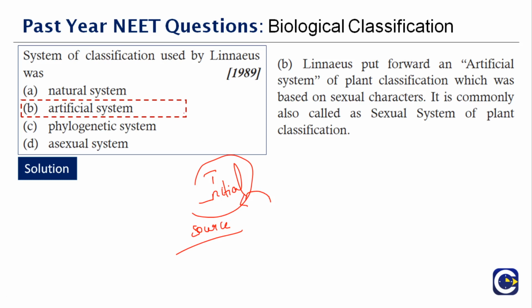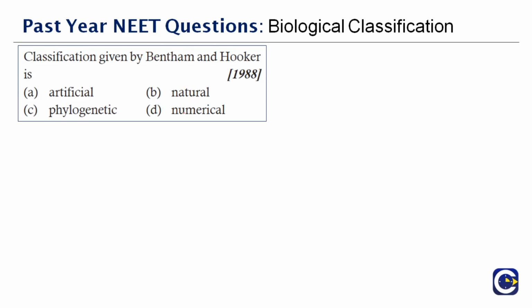Okay, next question here. Classification given by Bentham and Hooker. George Bentham and Joseph Dalton Hooker have given us a natural system of classification. When I say natural system, we already discussed this in the earlier question, where we were given 4 options: artificial, natural, synthetic classification and so on.